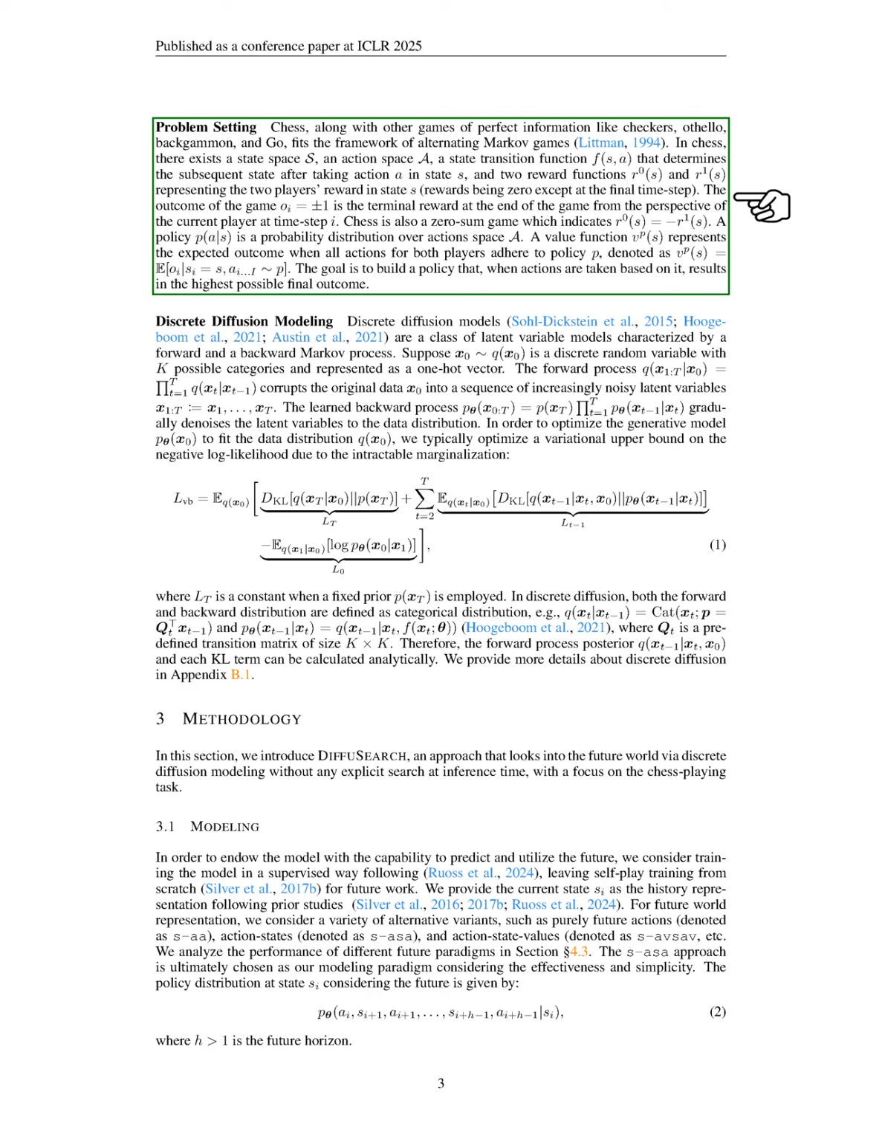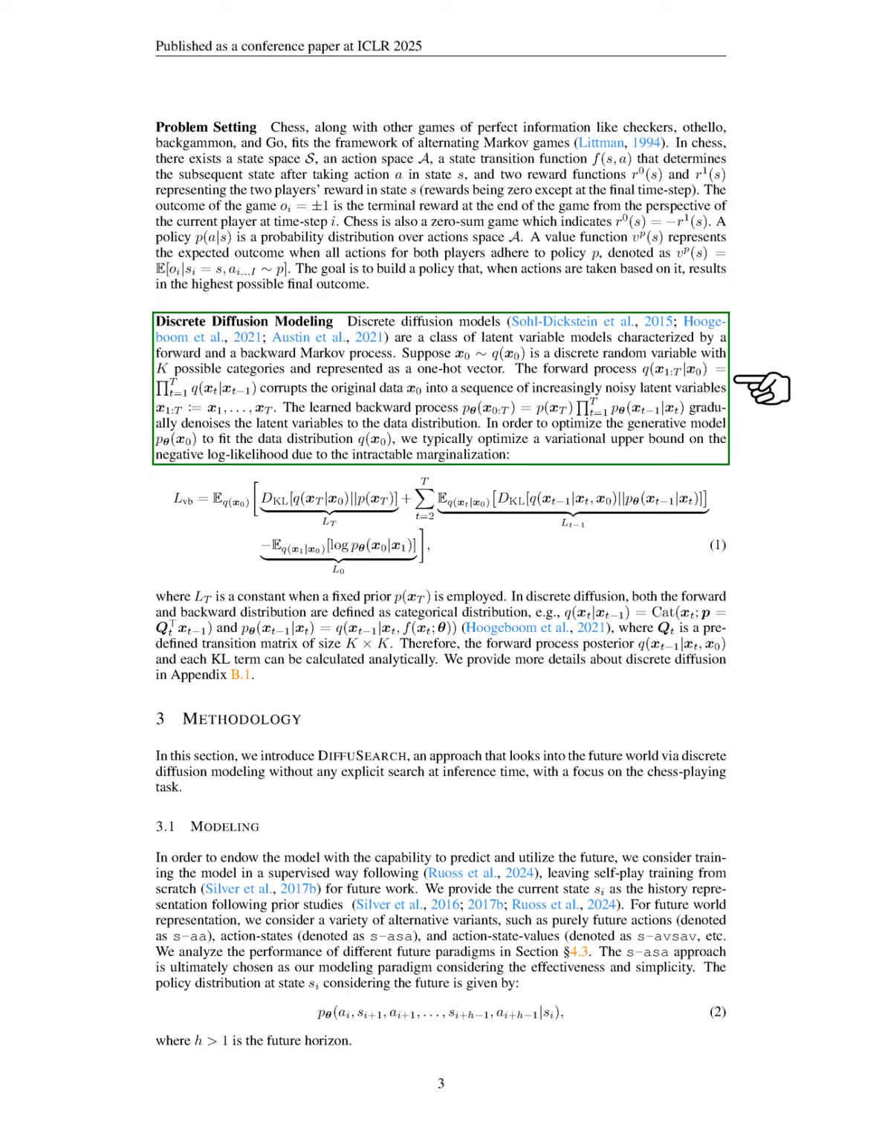Section: Discrete Diffusion Modeling. In this section, we discuss discrete diffusion modeling, which is a type of latent variable model that includes both a forward and a backward Markov process. We start with a discrete random variable, represented as a one-hot vector, that can belong to one of k categories. The forward process takes our original data and transforms it into a series of increasingly noisy variables. The backward process, which we learn, works to gradually remove this noise and return to the original data distribution.